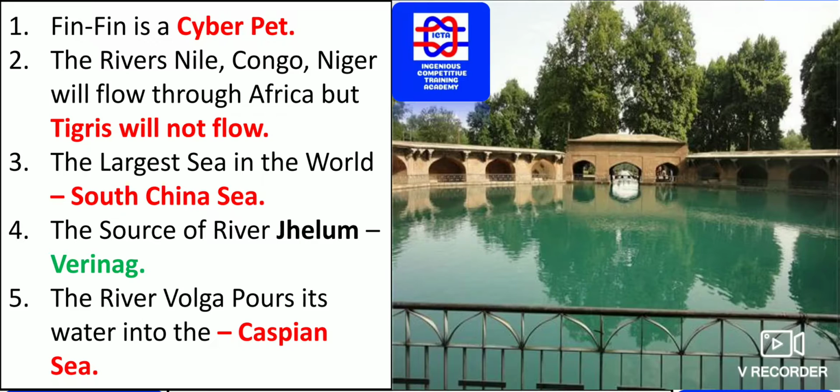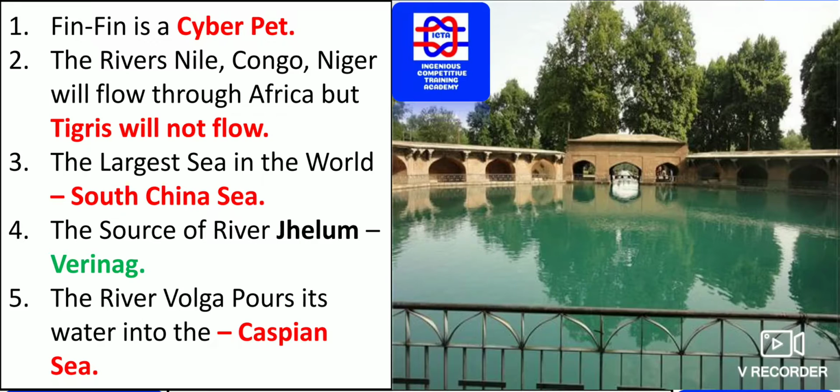The largest sea in the world is the South China Sea. It is not the Pacific Ocean, that is an ocean. It is a sea, that is the South China Sea. We should remember that Amarkantak is the source of the Narmada river.